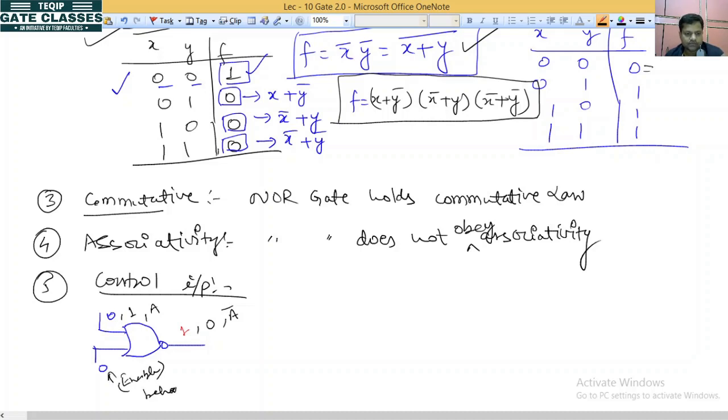How does it work? It behaves as an inverter.